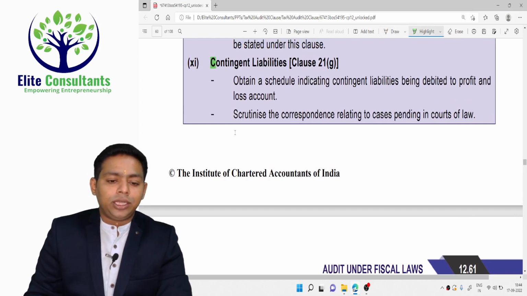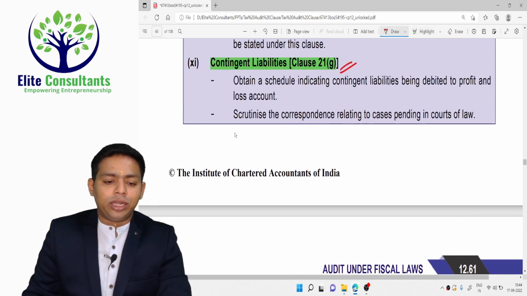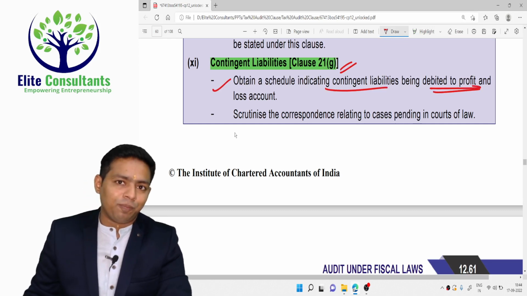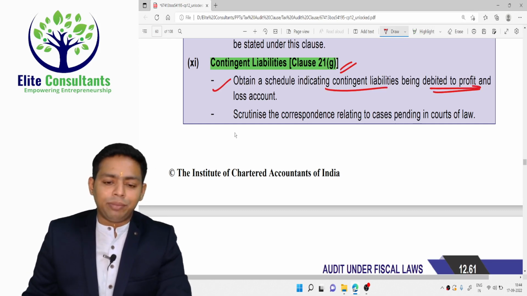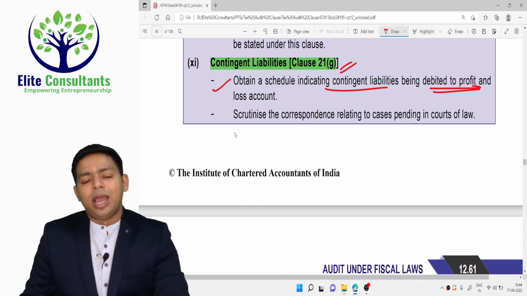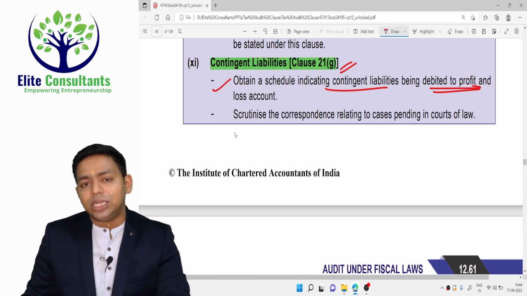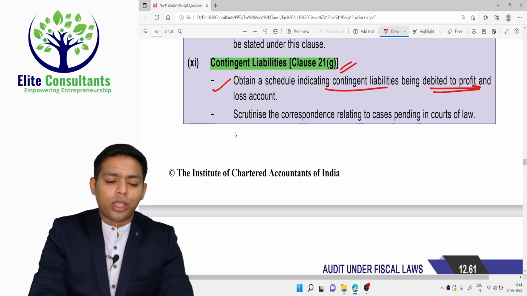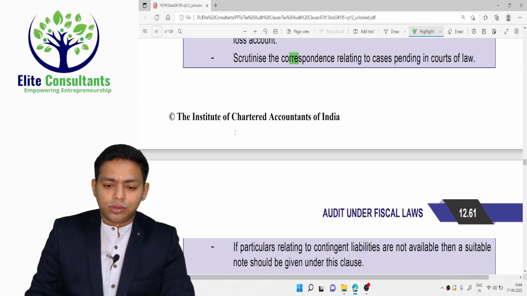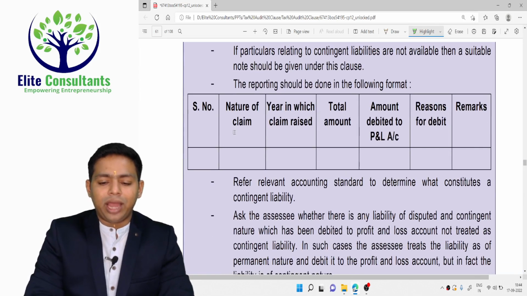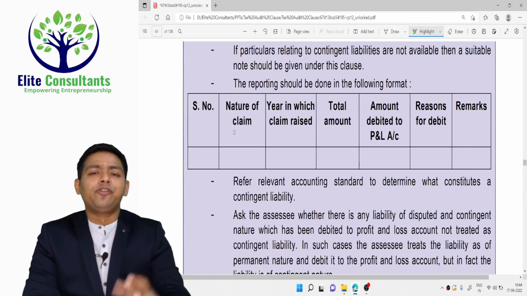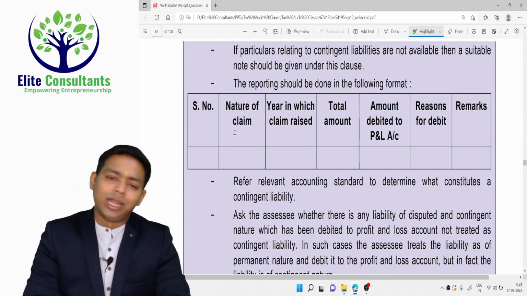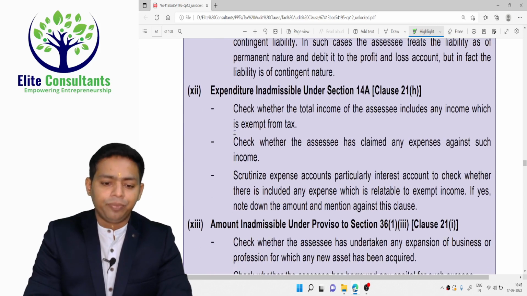Next, contingent liabilities. You have to do the reporting on contingent liabilities. Obtain a schedule indicating the contingent liabilities being debited to the P&L account. Now you know that contingent liability means something which may or may not happen, and it is linked to a future event which is uncertain in nature. How could you debit that expenditure to the P&L account? Scrutinize correspondence relating to the case in the court of law, and if any contingent liability, or provision for uncertain expenditures, is created, that is disallowed, and you have to do the reporting here.